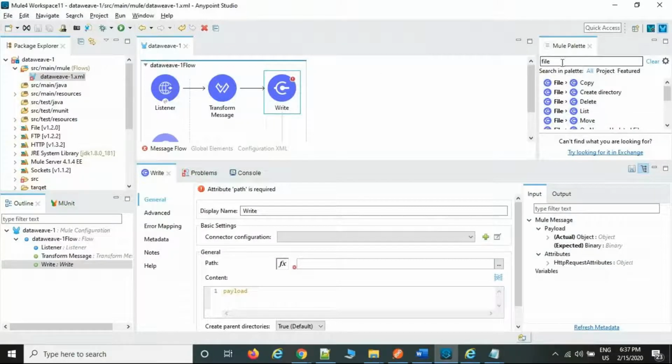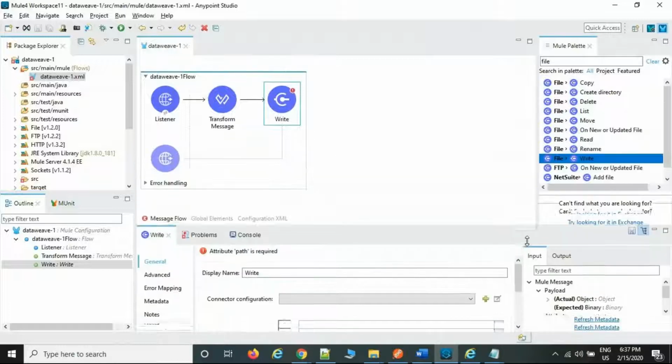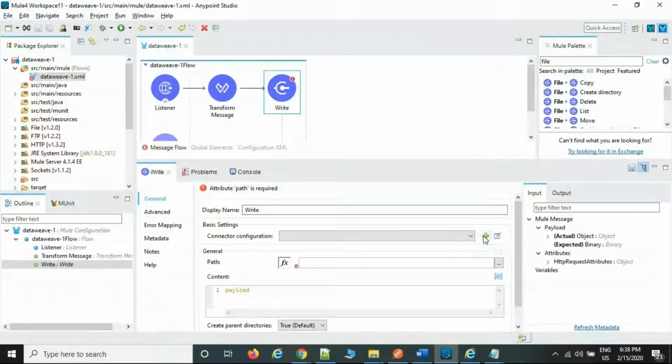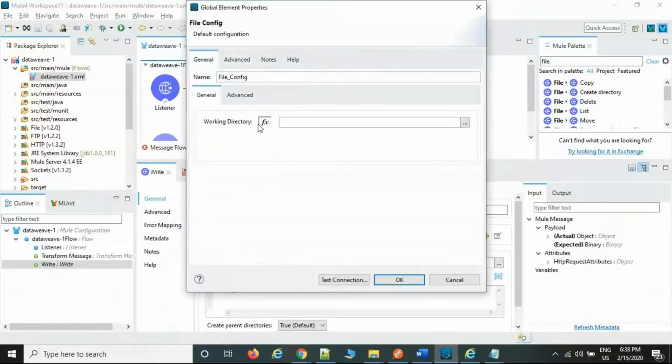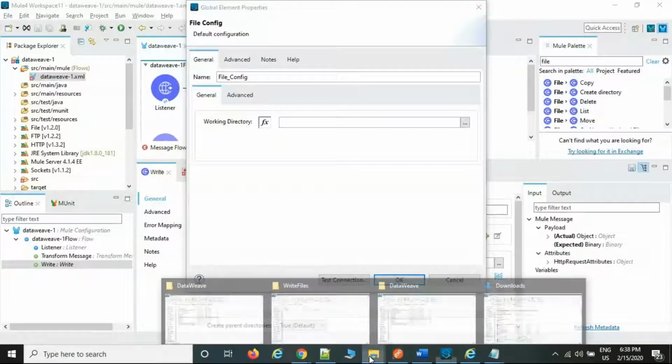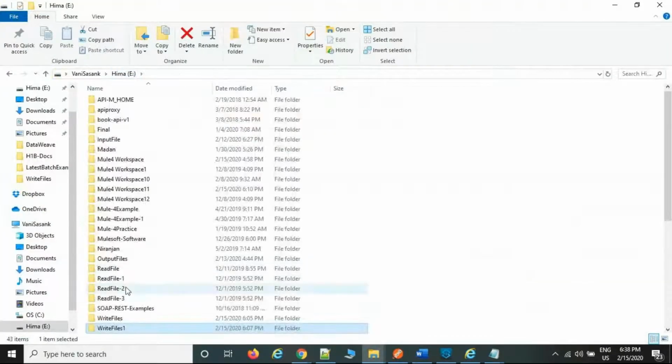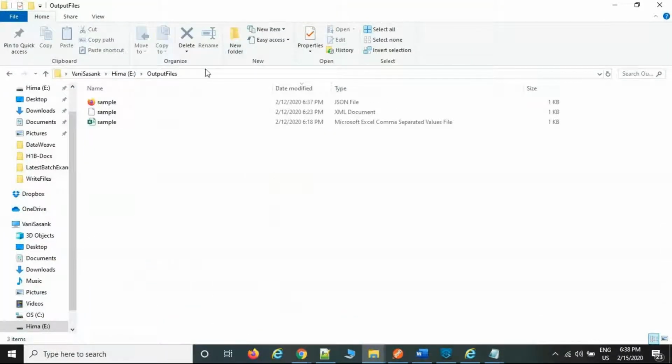So take the file path. We have only a couple of palettes. Now my requirement is I want to write the file in my local drive. So in the write file, the file name, click on plus. It asks me which directory, which drive you are expecting, and what the folder name is. For example, take this, this is my local machine. I want it here only.